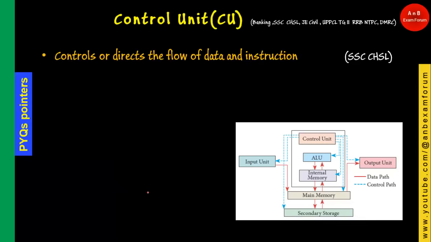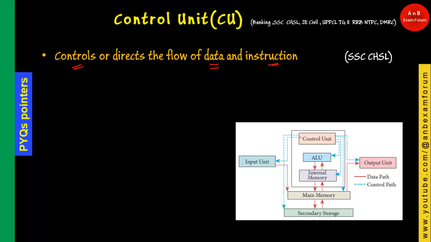So the first unit is control unit, and this is very important in all the exams. The main function of control unit, as the word itself suggests, is that it is going to control data and instructions.